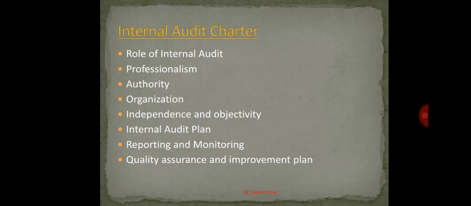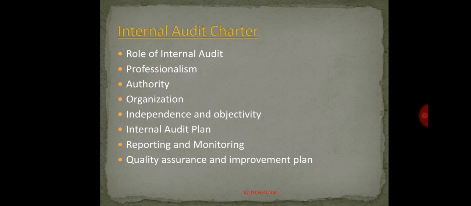The second thing is professionalism. The internal audit department should do their work based on a professional code of ethics. Now this is a very important thing. Each department is governed by certain rules and certain principles. So for internal auditors, professionalism falls into four different categories.